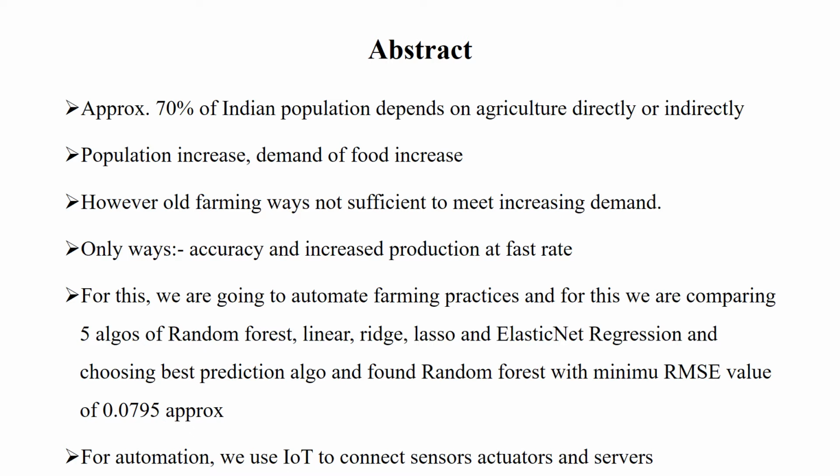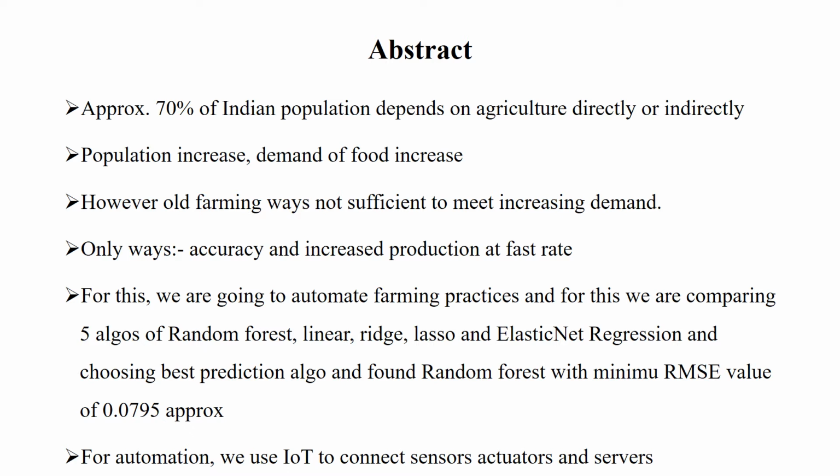The only ways to meet these demands are, first, accuracy, so that we reduce the wastage of our resources and time, and the other is increasing the production rate. For achieving these two, we are going to automate whole farming practices. When automating it, we are going to use Internet of Things and machine learning. Internet of Things is used to connect sensors with servers and servers with actuators and vice versa. And machine learning is used to make a prediction model.